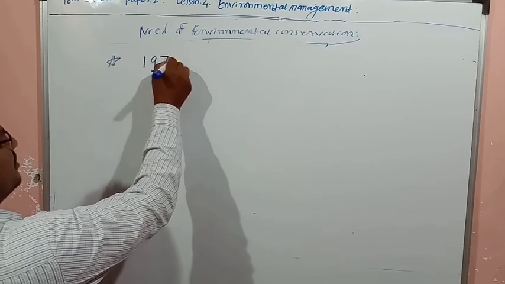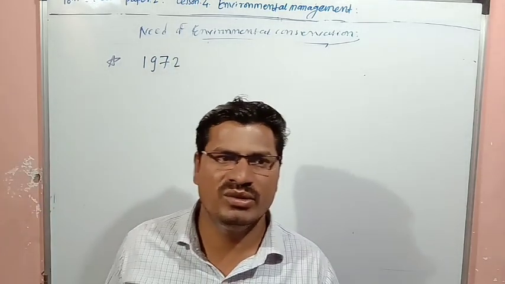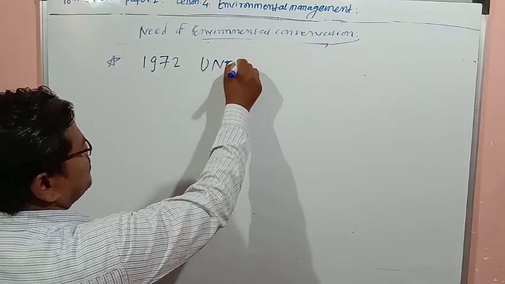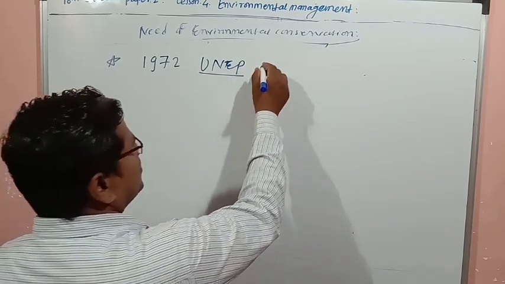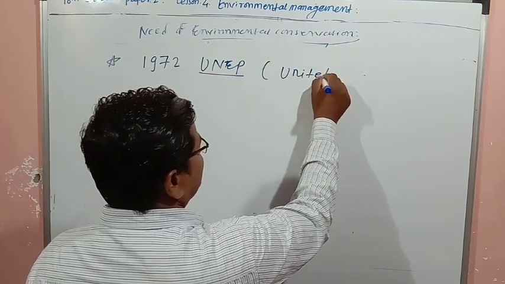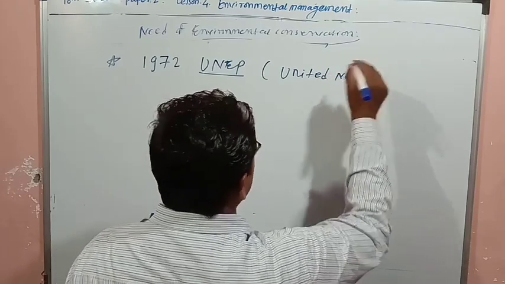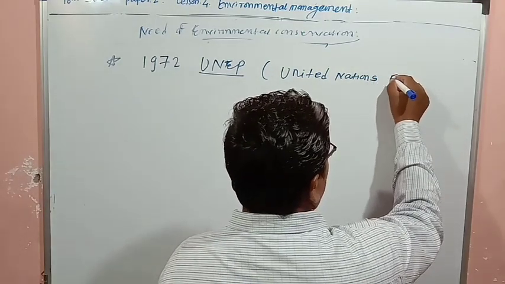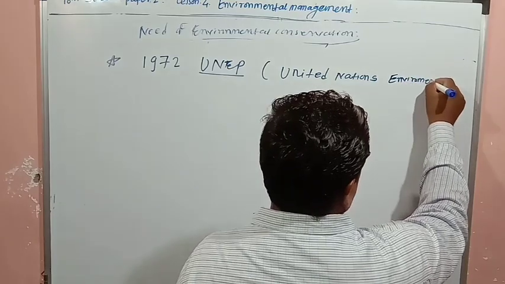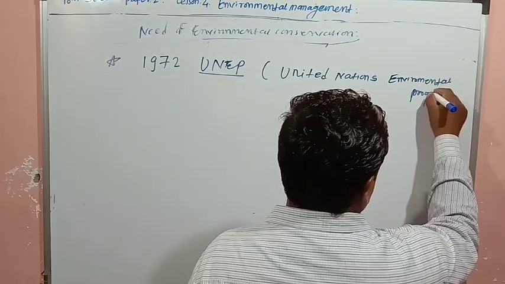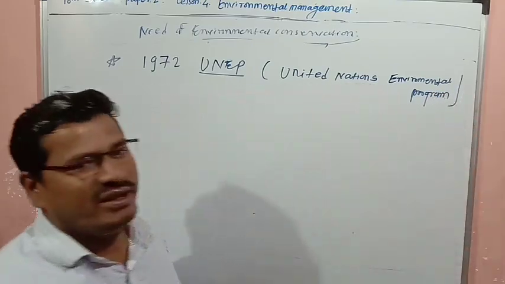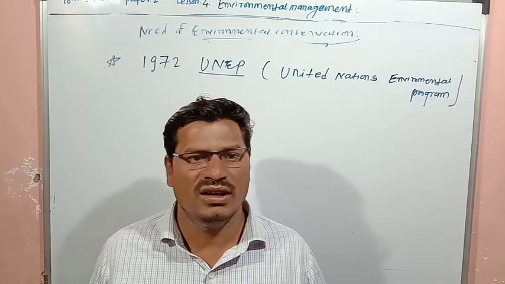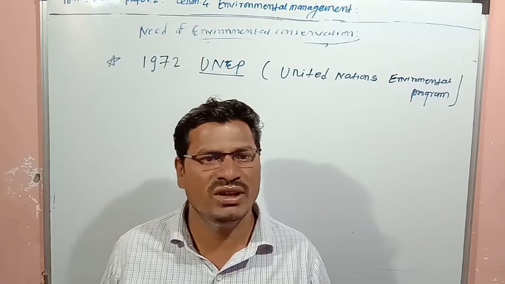In the year 1972, one organization, UNEP, whose full form is United Nations Environmental Program, held one conference on human and environment.